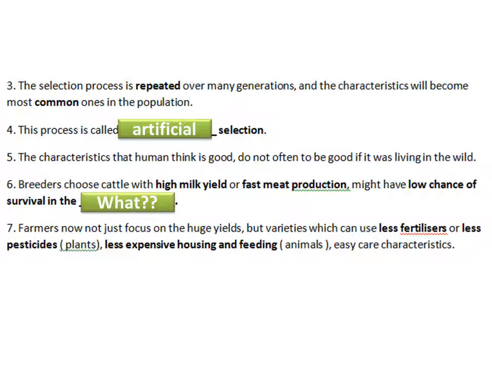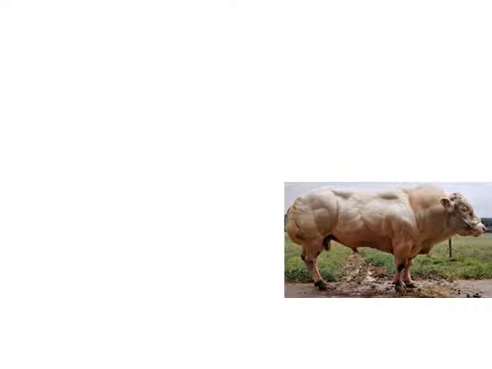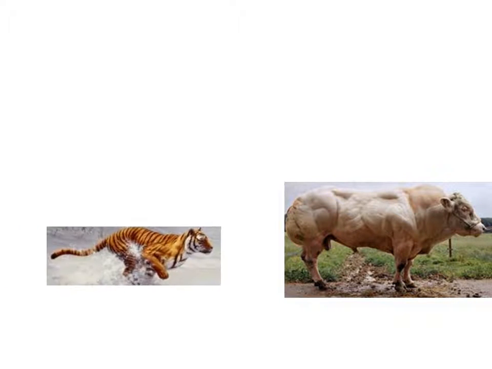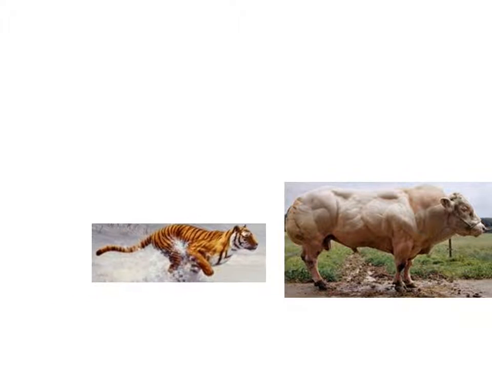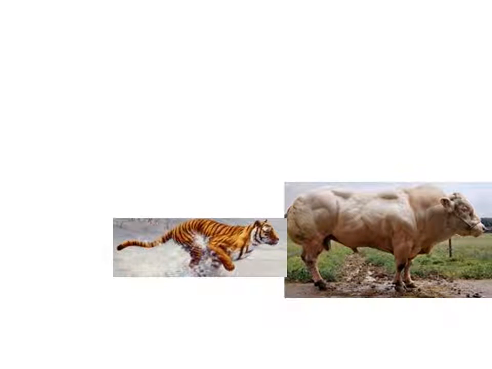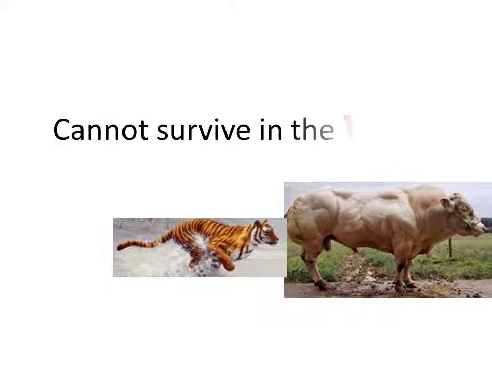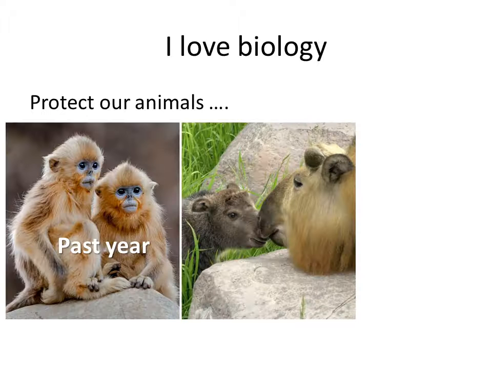wild. So you see, this is the cattle with more meat. What will happen if it is living in the wild and a tiger approaches it? It cannot run so fast because it is too heavy. It cannot survive. So that's it. Thank you very much. Do the past year questions.